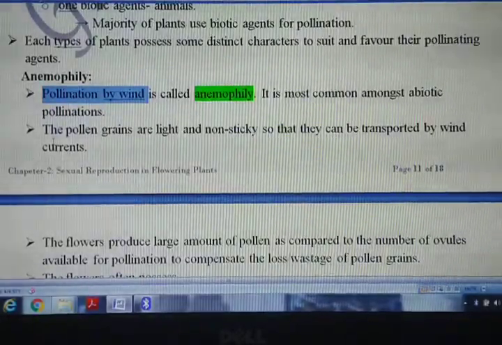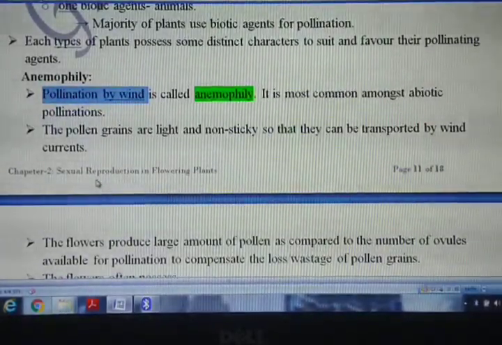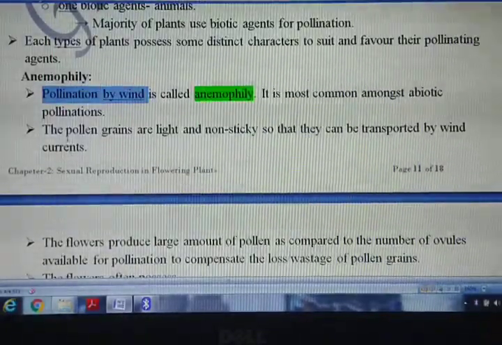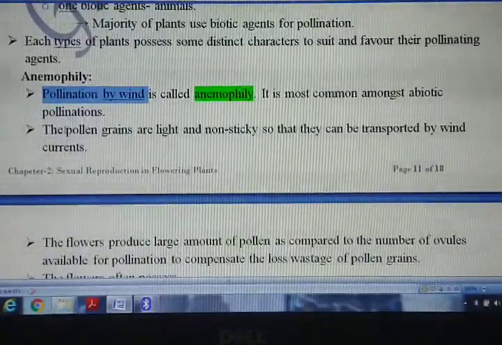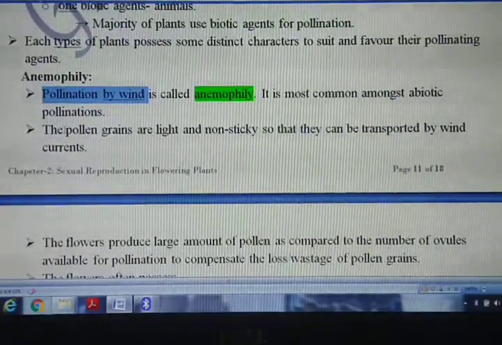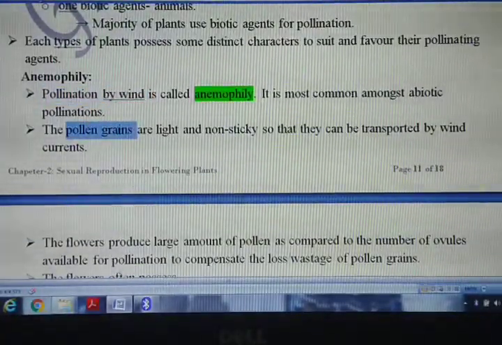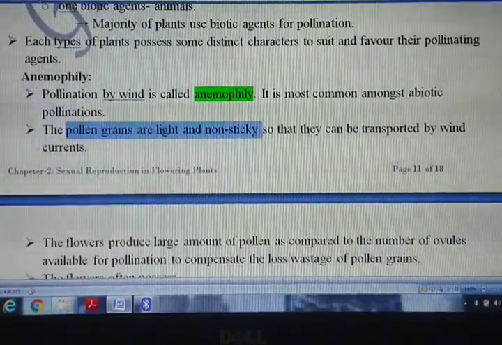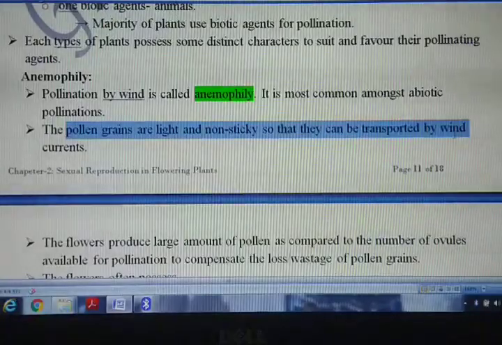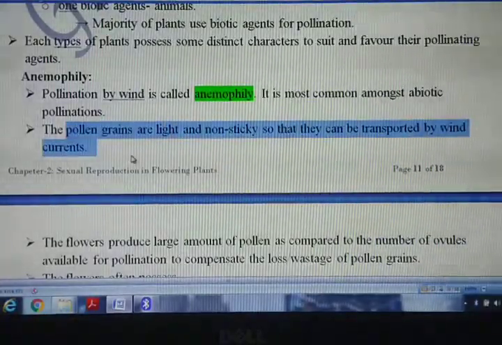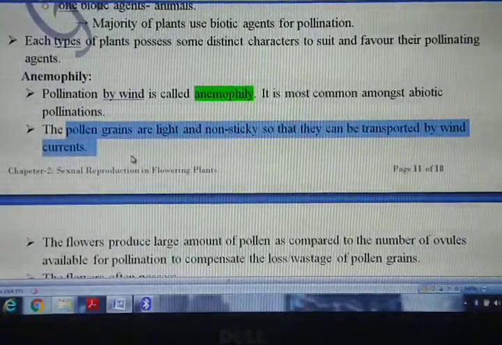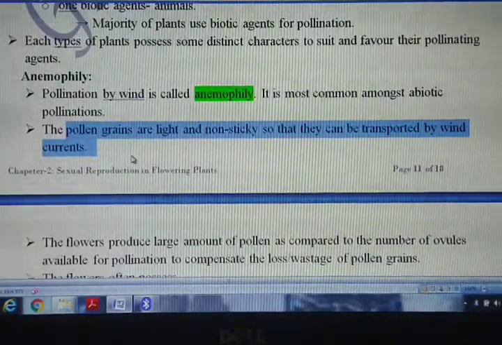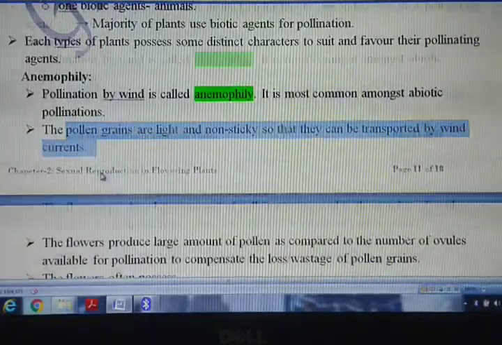Now in this, what are the characters that the flower or the pollen grains have? If the flower has to be pollinated with the help of wind, then the pollen grains should be light and non-sticky, so that they can be easily transported by the air current, or otherwise the same thing you can call wind current.